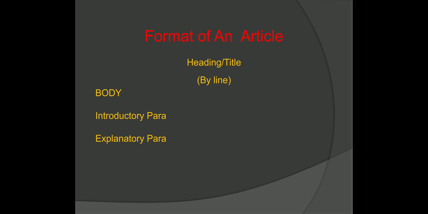Means you can't say anything on your own. You need to mention that in so and so magazine, in so and so survey, this thing was done and this is the data of that, these are the facts. You need to quote that, then only your article will be an authentic one. You may also write the consequences or any other relevant information which you feel suitable to be written in this explanatory para. Then comes the third para, which is called the concluding para.